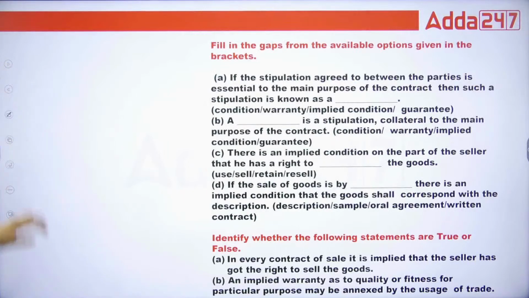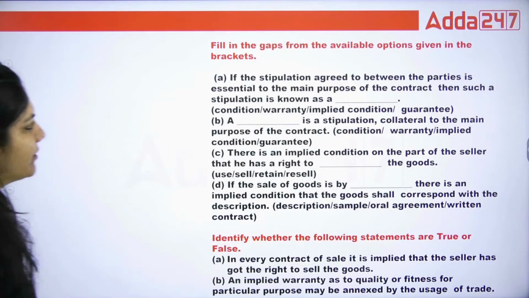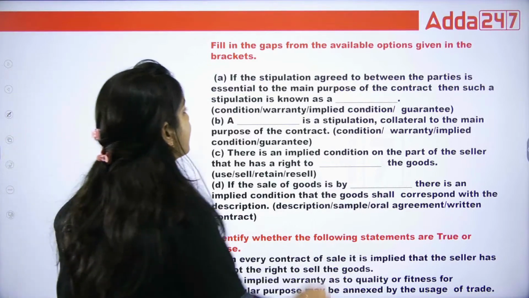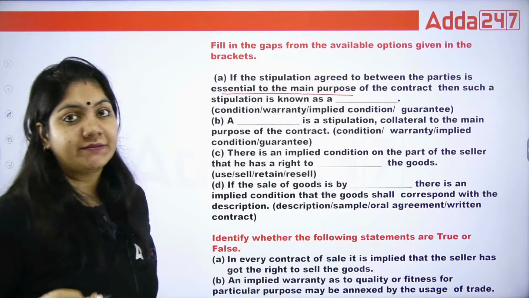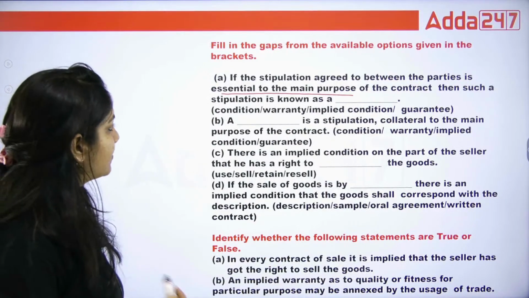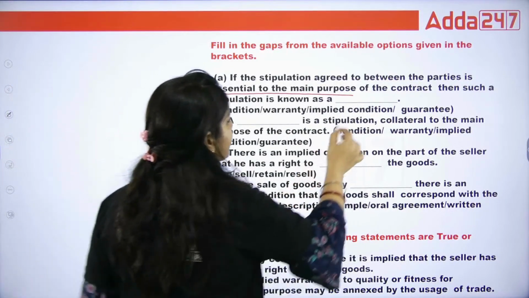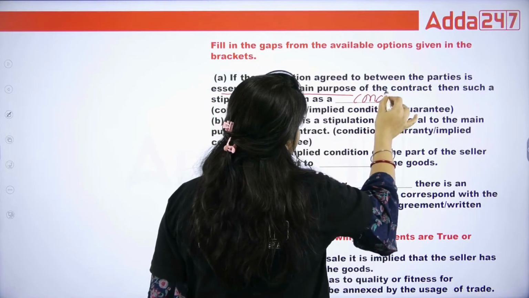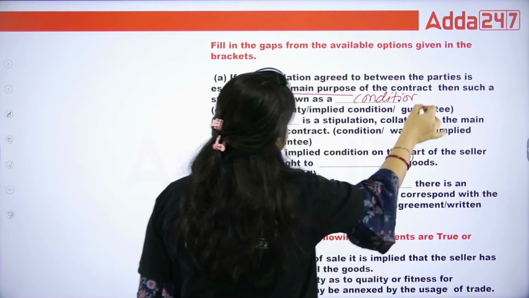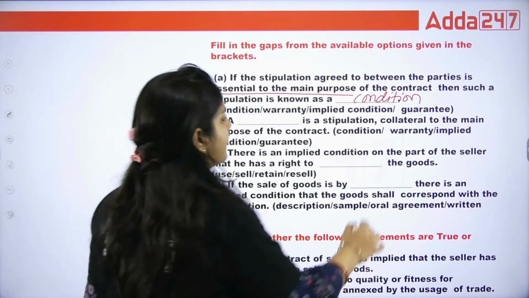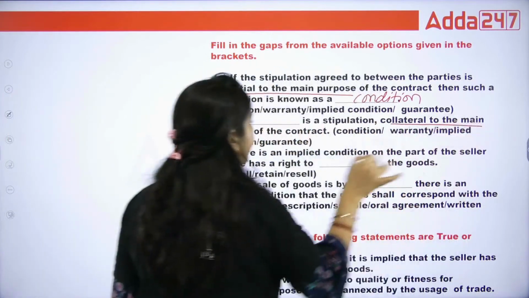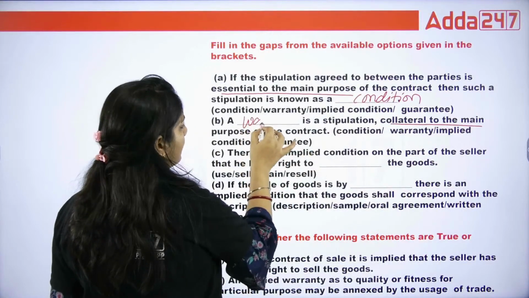Okay, next. If a stipulation agreed between parties is essential to the main purpose, we have just highlighted, essential to the main purpose, this is called condition. A dash collateral. Guys, collateral to the main. So this is called warranty.